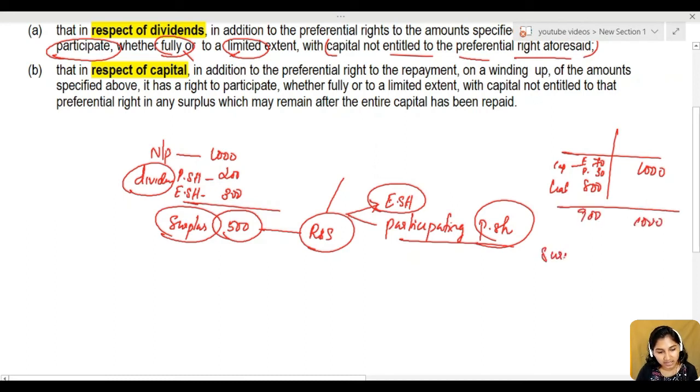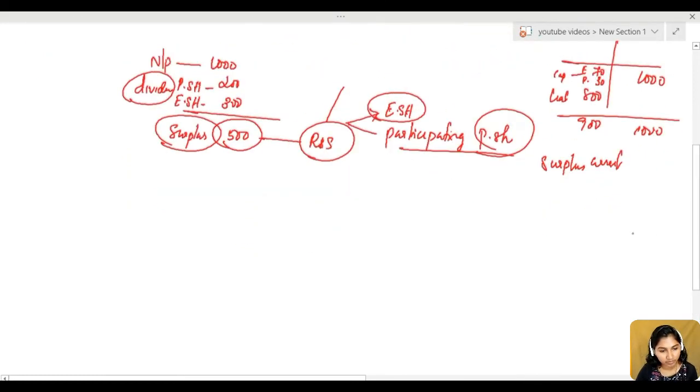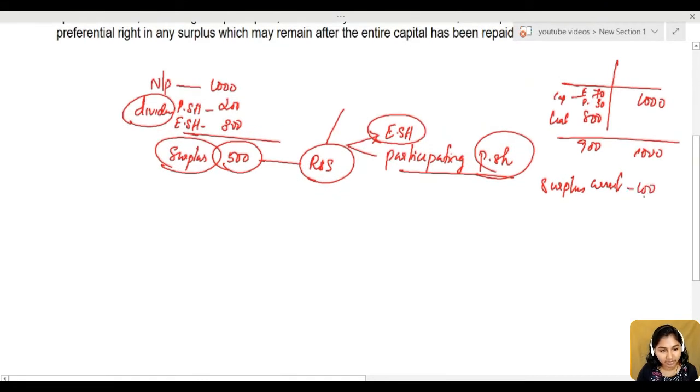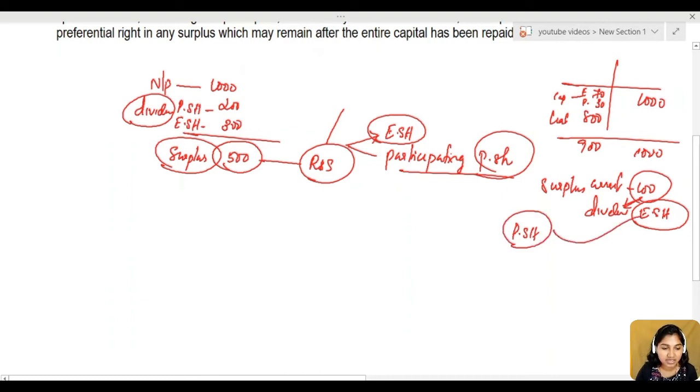Then surplus assets, we have some surplus asset here, amounting to rupees 100. Normally what will happen to this 100? This 100 can be divided among equity shareholders, but sometimes preference shareholders may get participation in this surplus. They are called participating preference shares. So if the preference shareholders are participating in this surplus, which normally belongs to equity shareholders, they are not considered as equity shareholders but deemed preference shareholders.